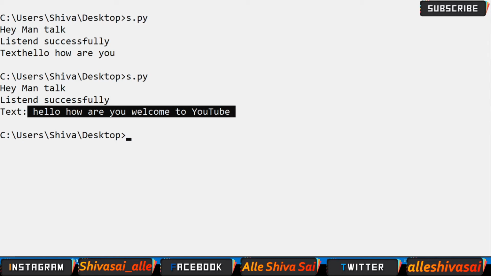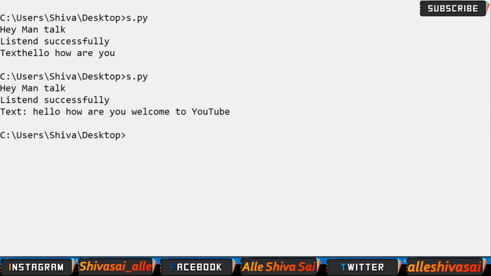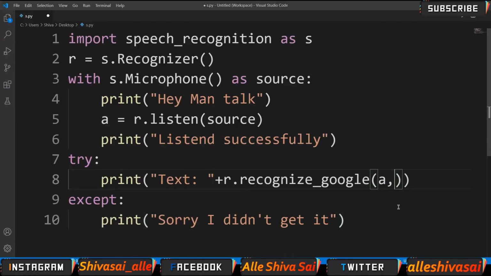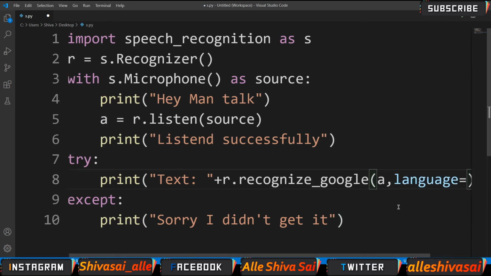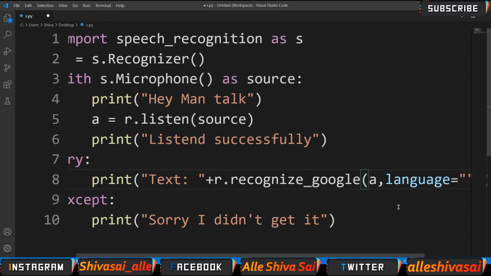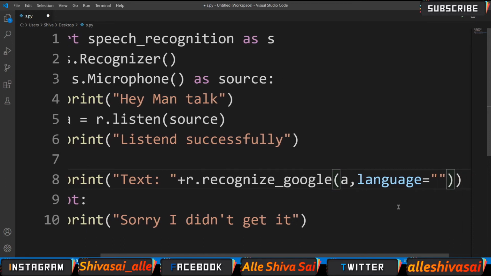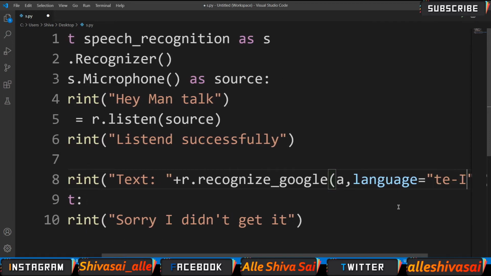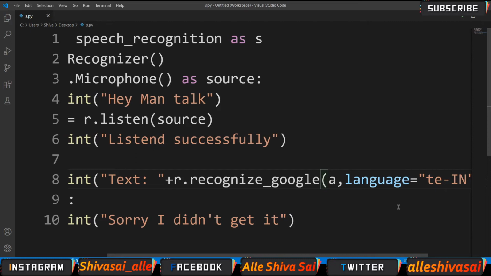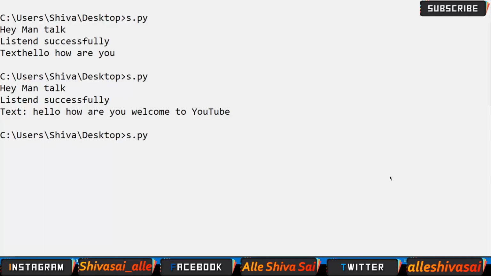Guys, now we are going to see how to convert the English text to different languages. To convert, we are giving the language equals to te-IN, Telugu. Let's see now. Let us execute the file. How are you? Ela unnaru?